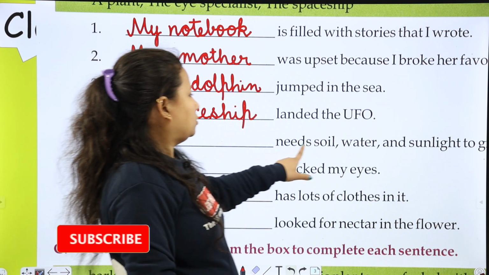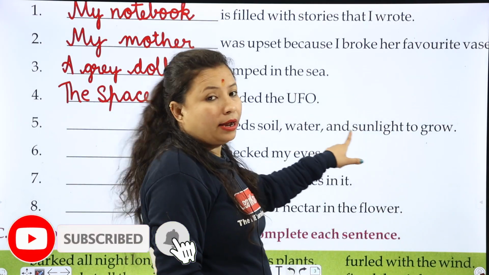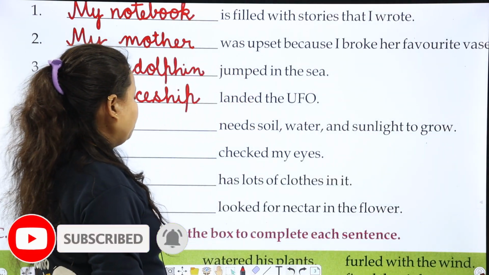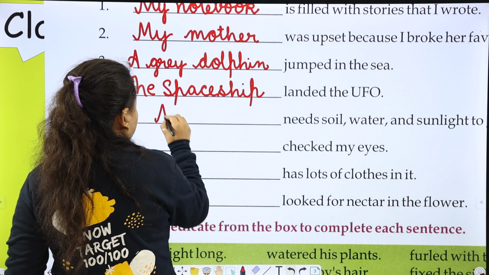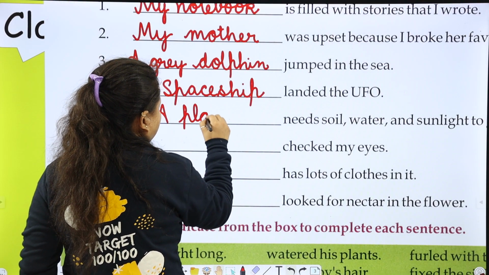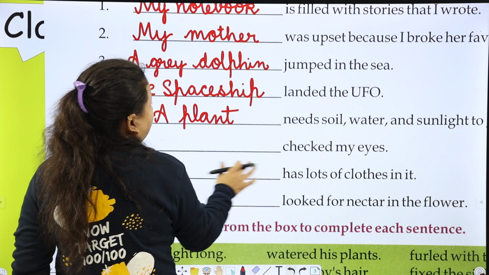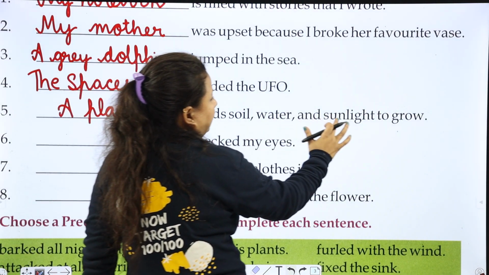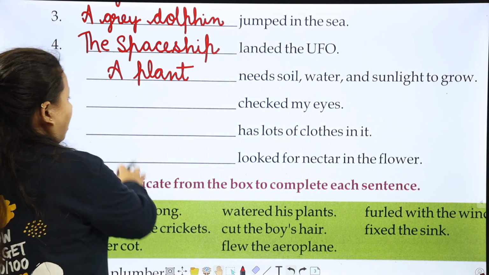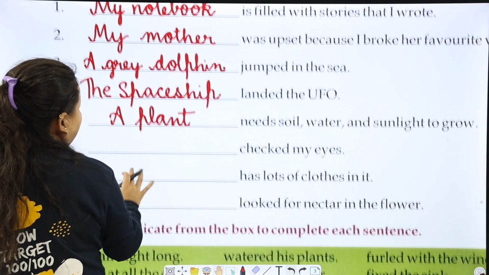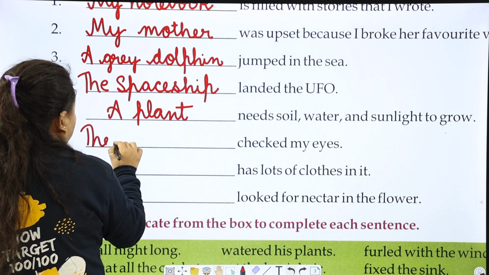Dash needs soil, water and sunlight to grow. So a plant needs soil, water and sunlight to grow. Dash checked my eyes. Eyes को check किया. किसने check किया? The eye specialist.